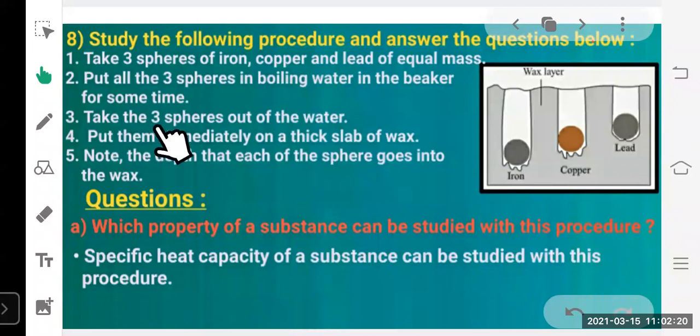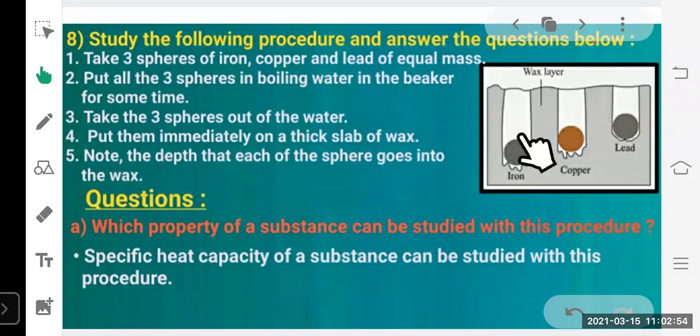Take the 3 spheres out of the water, put them immediately on a thick slab of wax. This is a thick slab of wax. After heating all the 3 spheres of lead, copper, and iron up to 100 degrees Celsius, what we have to do? We have to immediately keep them on the wax. I hope all of you know wax, the candles, it starts melting. So note the depth that each of the spheres goes into the wax.